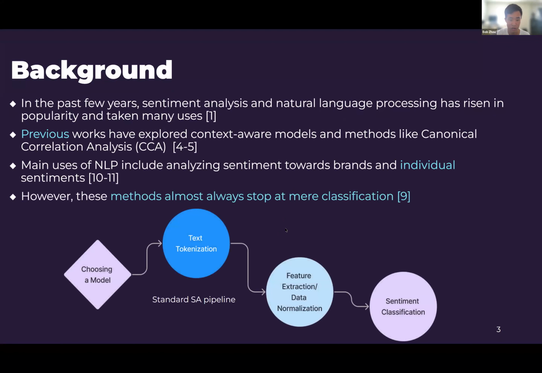Now, a standard sentiment analysis pipeline would begin with choosing a model and then text tokenization, which works by breaking input text into smaller units like words, and then data normalization by converting the text into numbers, and then using these numbers for sentiment classification.